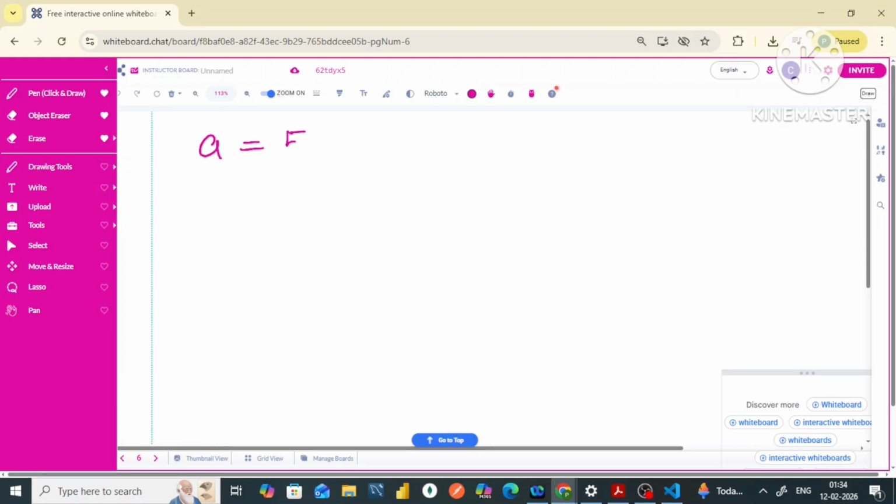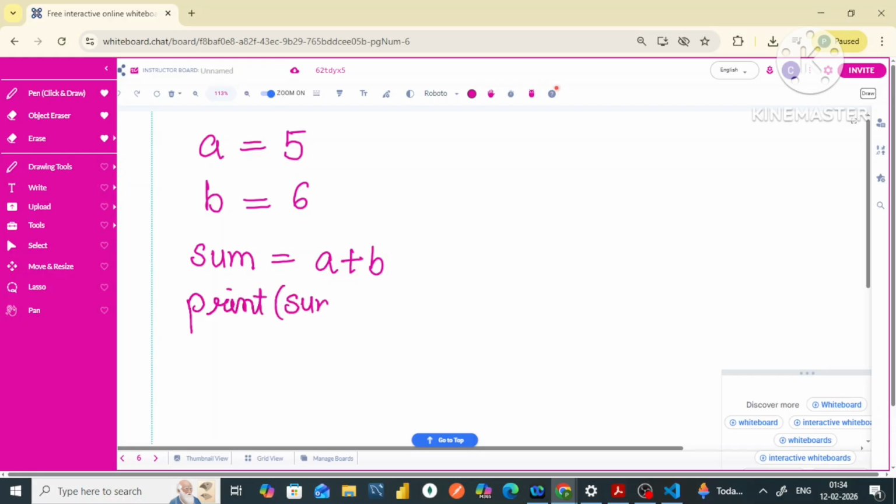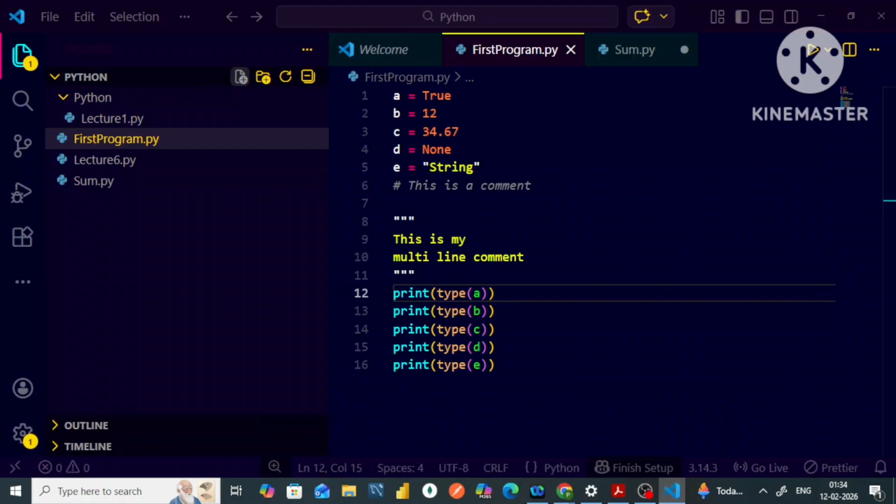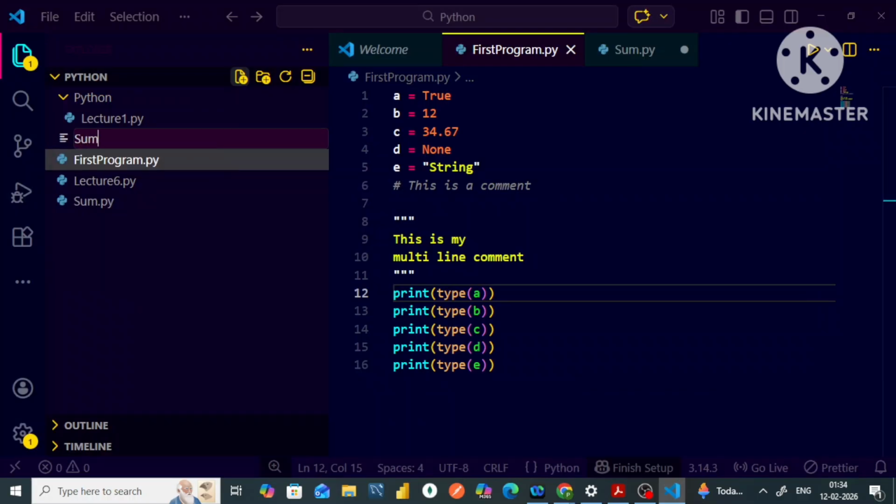So let's say I have written a is equal to 5 over here, and then b is equal to 6 over here. Then I will write a variable named sum, and I will write in that a plus b, okay, my dear friends? And then I can simply print the sum in that case. So let me write down the program over here, and I will name the program sum1.py.